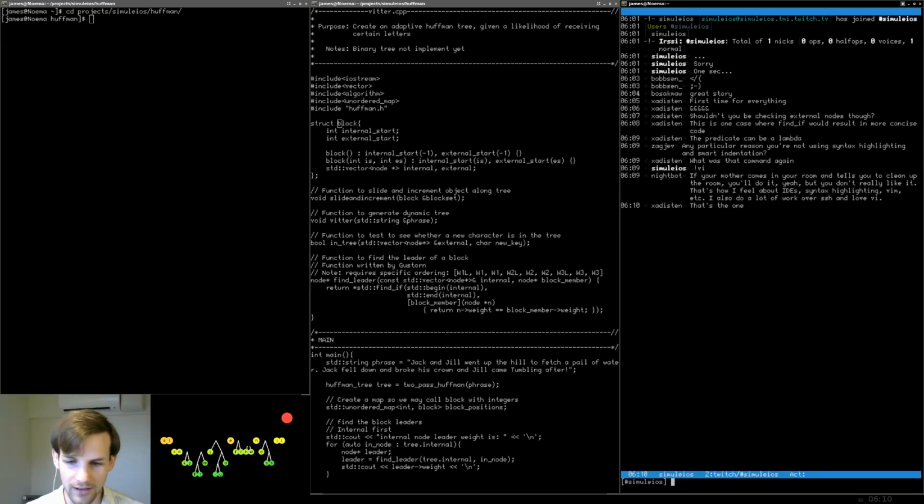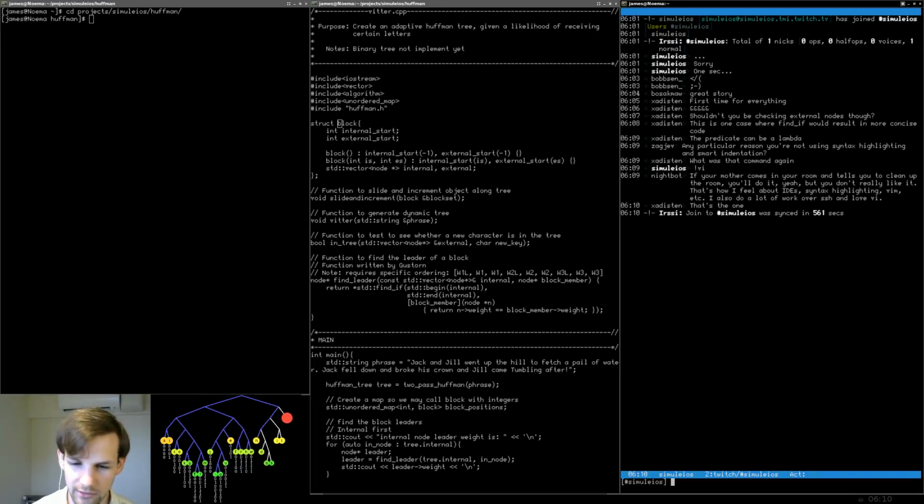Okay. So we've already used find_if before in a very similar way. This was actually written by Gustorn and Zadison, mainly Gustorn. So what do we want? We want to return find_if beginning and internal block member node n, and we return weight equal block member weight. Let me see.